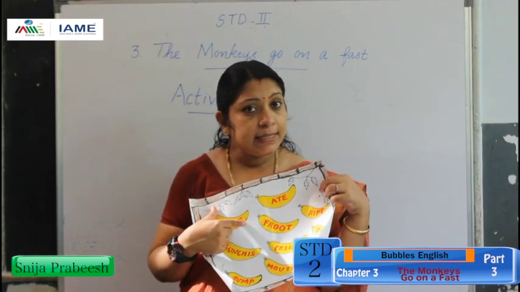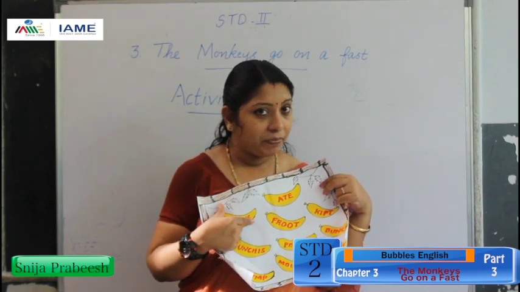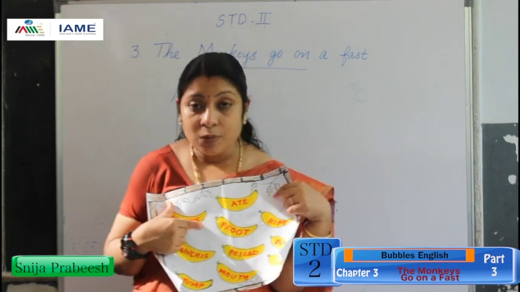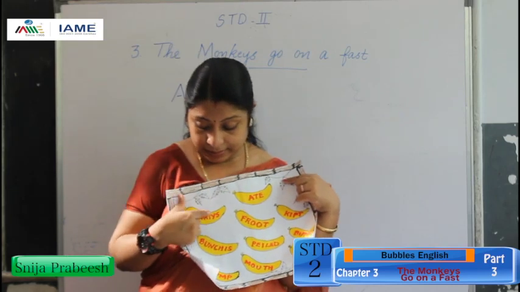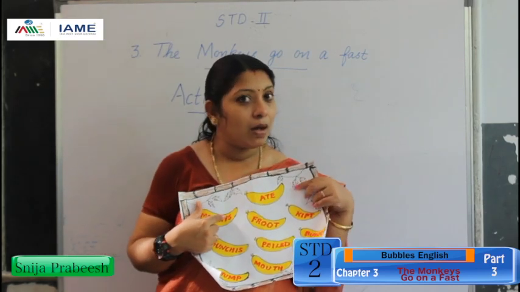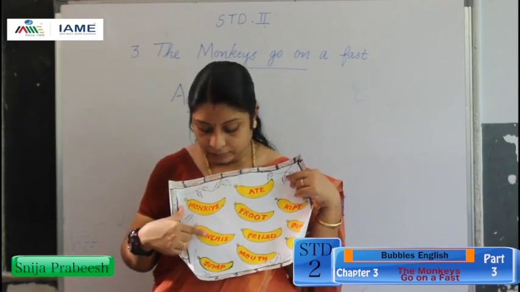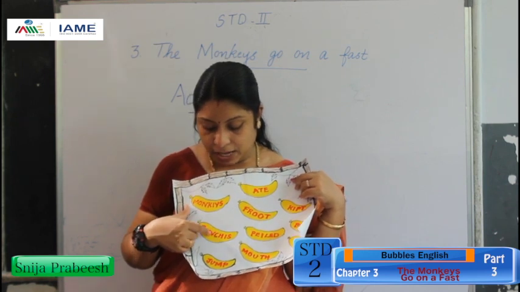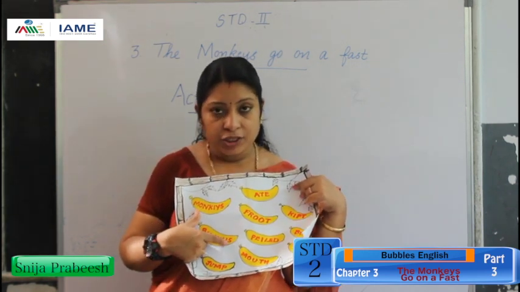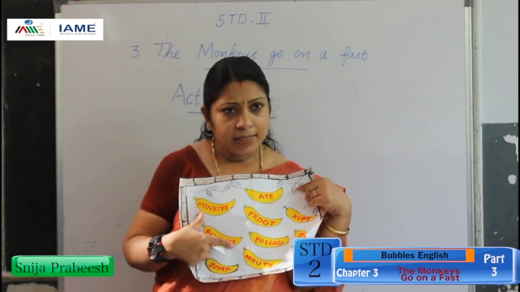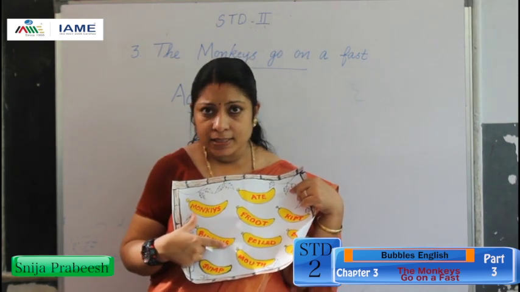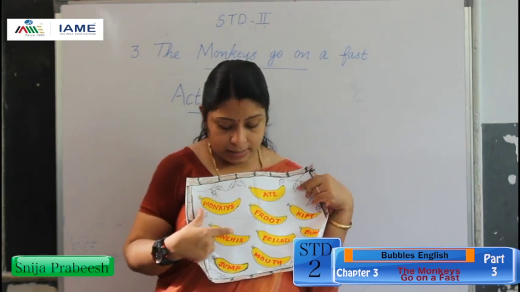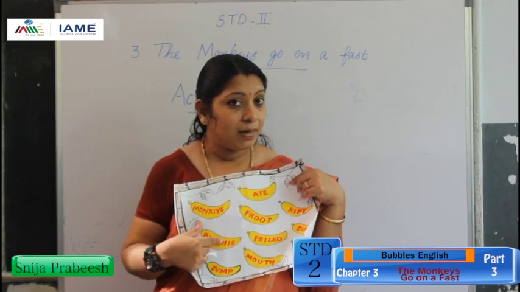MONKIYS. Is it correct, children? No, because spelling is wrong. Next, BUNCHIS. Is it correct? No, this spelling also is wrong.